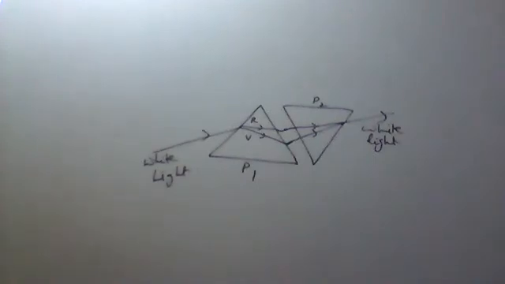This shows that the white light is made up of 7 colors.